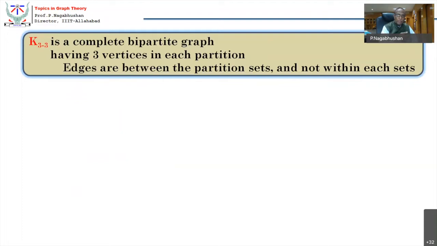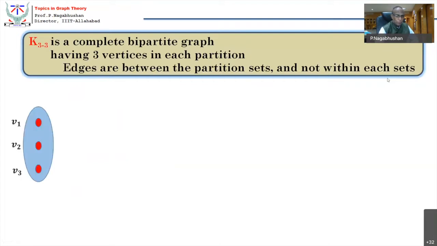So you should understand that all sorts of edges will be in between the sets, but no edge will be within the set. Then what is the maximum number of edges that can be possible from one set to another set? Every one of the 3 vertices in one set should have connectivity with all 3 vertices in the other, right? So that is the complete graph of 3. It's a bipartite graph, 2 partitions. So edges are between the partition sets and not within each set.